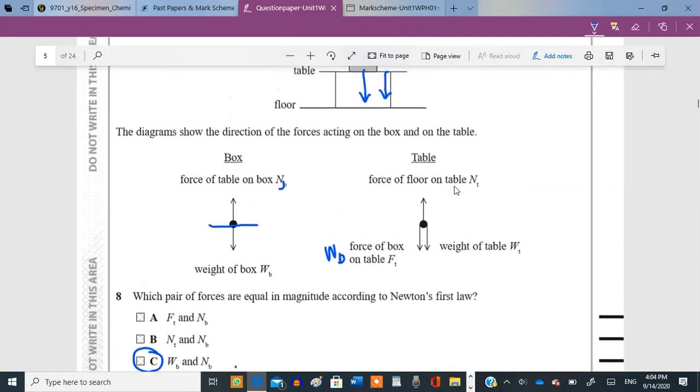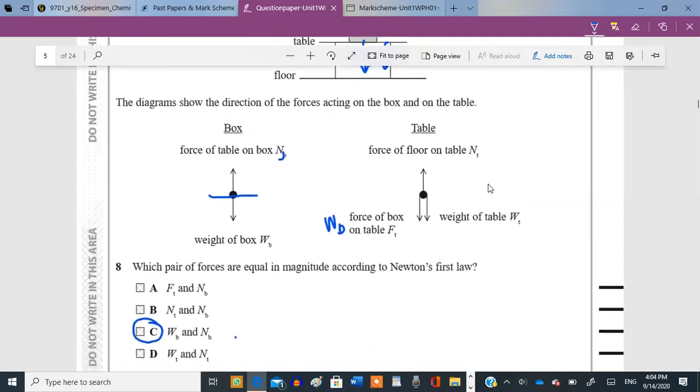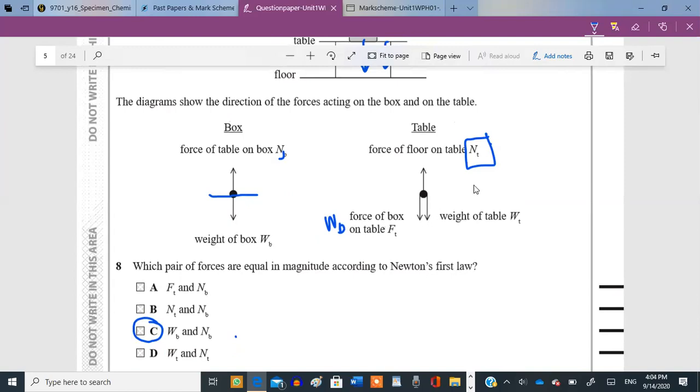The force of the floor on the table and T, this NT, that the floor exerts, this force will also be equal to the sum of the other two. The NT is going to equal FT plus WT, but this option is not given anywhere over here. So we don't need to look at it. Does this make sense? Upward forces balance out the downward forces.